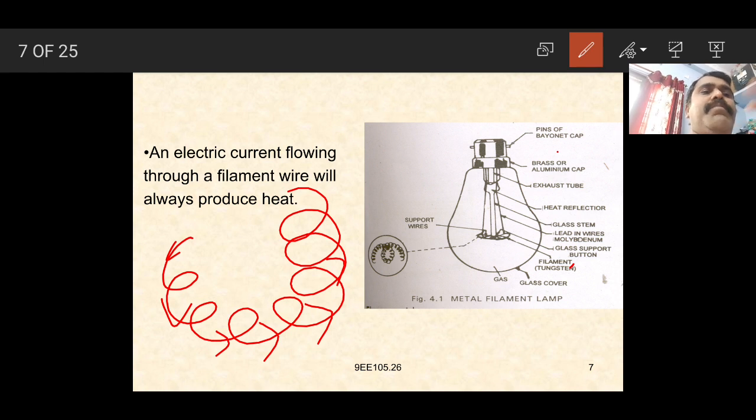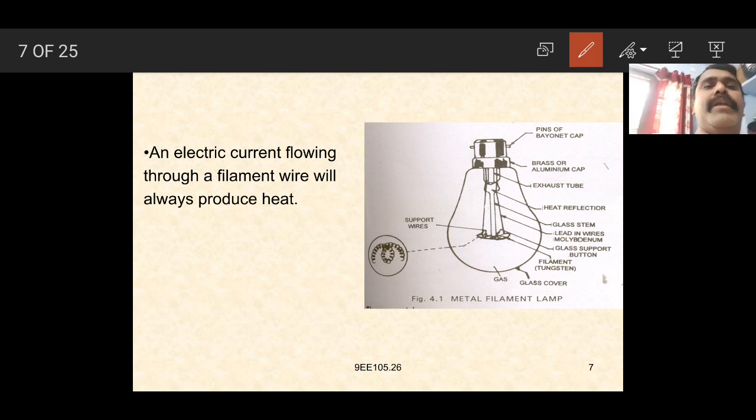Whenever the bulb is fixed inside the lamp holder, electrons flow through the coil or the conductor, through this filament, and some power is absorbed, that is the light. Whenever the current passes through the coil, some heat is produced. The heat is converted into the form of energy, and light and power are produced. So this is the electrical bulb.